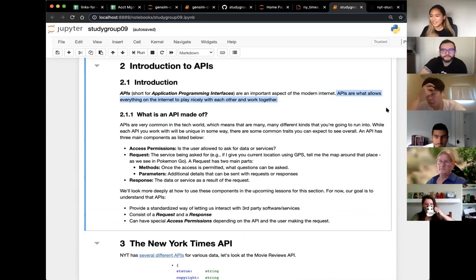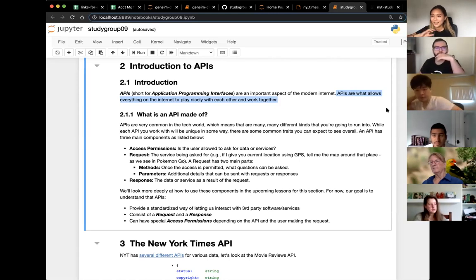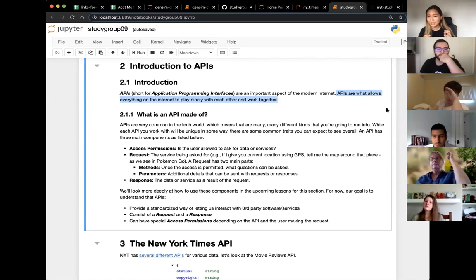They probably have an API to get all their location data, like all the points of interest on your map. That could be a database that exists somewhere, and they're using an API to get that information. Maybe they're using another API to get places, to get your location data from your phone. That could also be another API interaction. It's basically apps interacting with other apps, and that's what APIs are for.